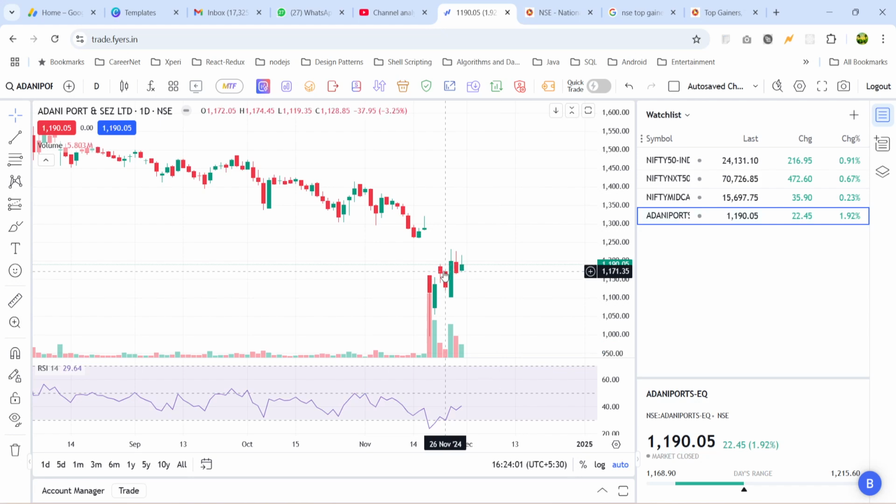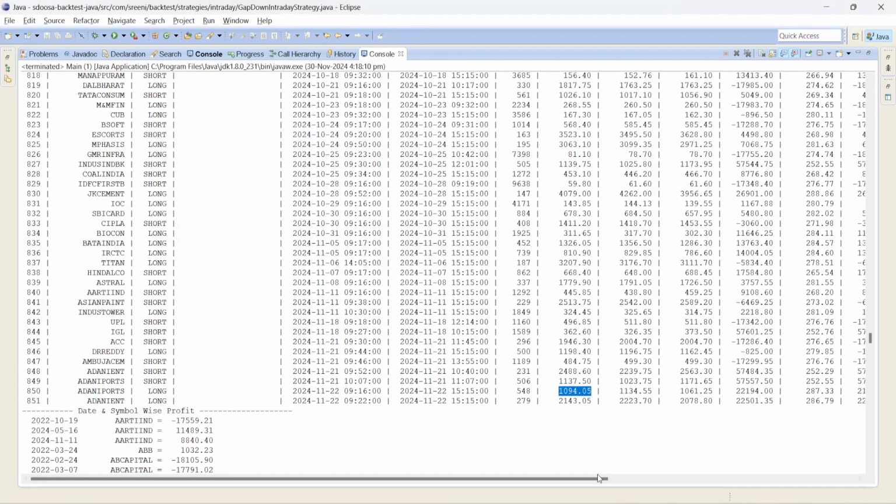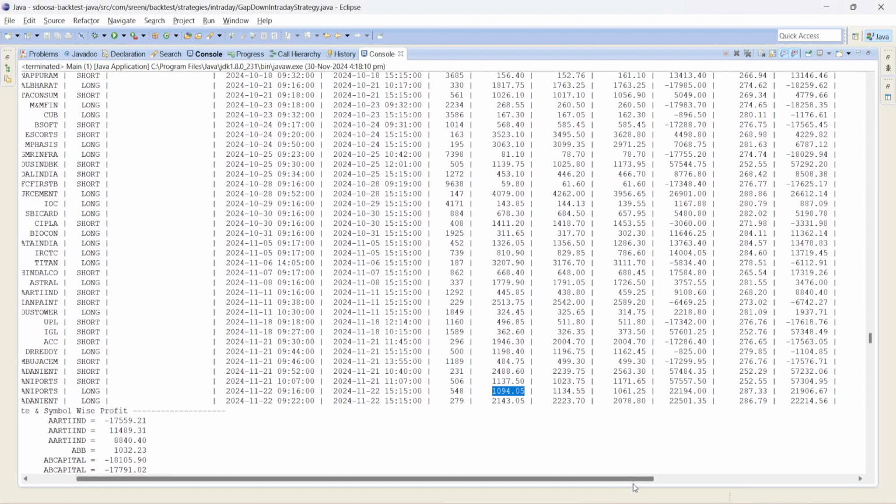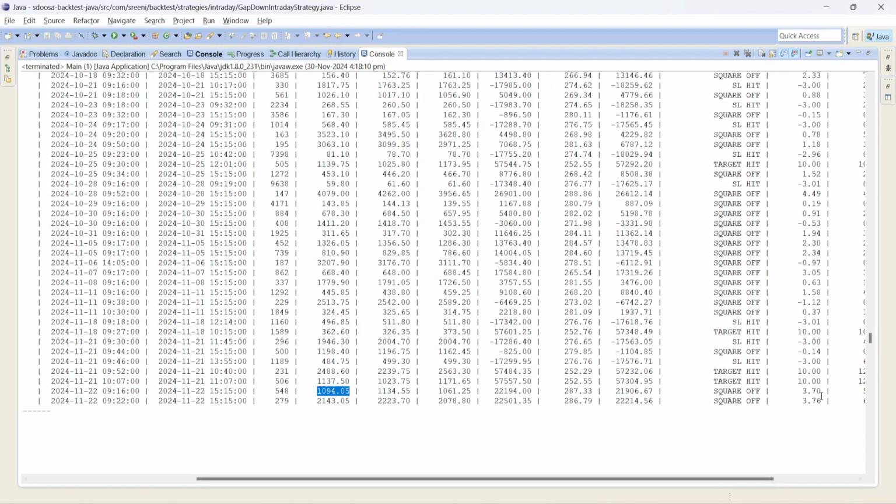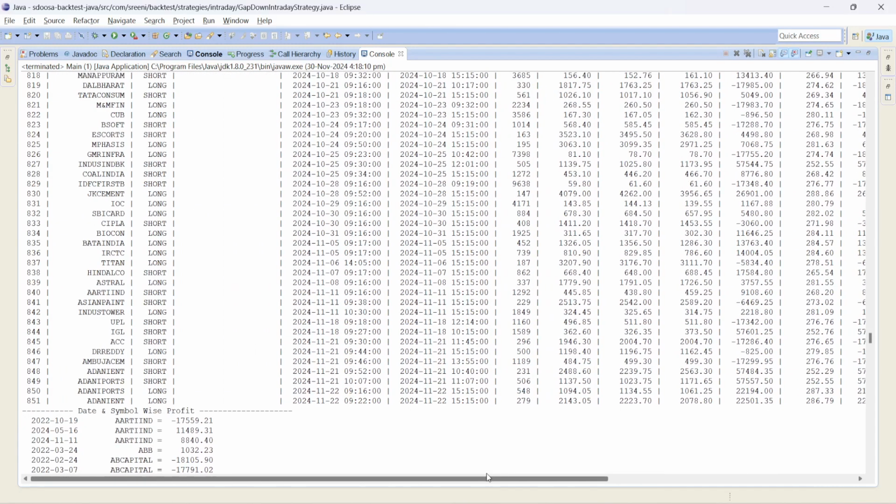This next trade, this is a gap down again here. In this case, the price didn't go below, which means our short trade did not trigger. Instead, our long trade triggered somewhere here, and we entered, and the trade got squared off around 3:15 p.m. with some profit, which is around 3.7% profit. So that's how the backtesting is.